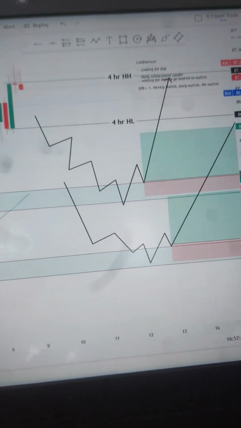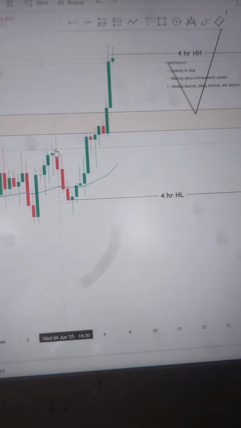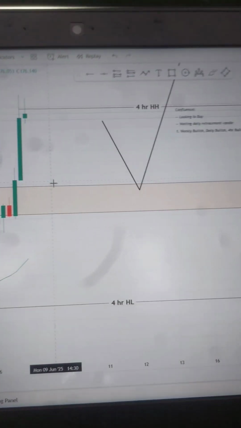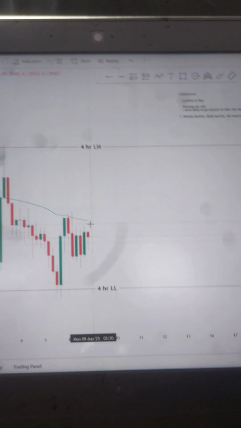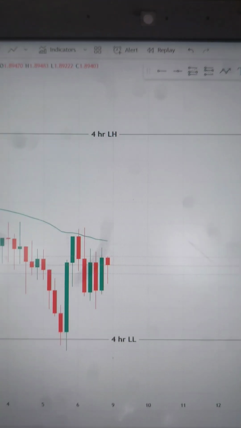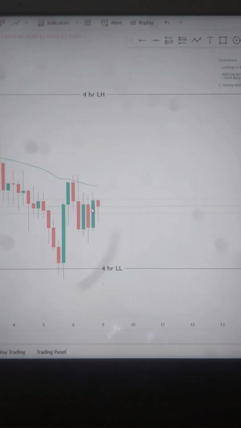So CHF JPY. Now CHF JPY is creating the green candle. We need a retracement candle, which is a red candle. Same way I have also written here. You can also refer to the YouTube live. The last is Euro NZD. What I'm looking for here is waiting for the area of interest. The price is very far from the area of interest.